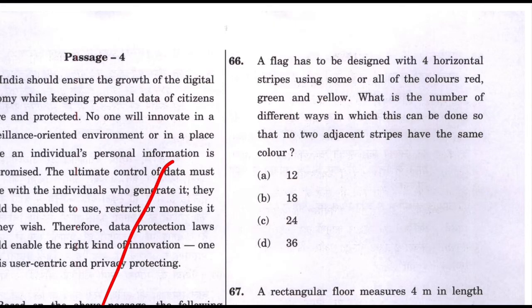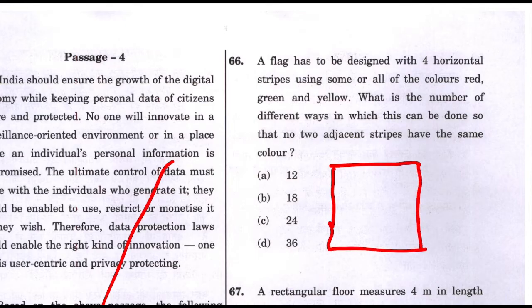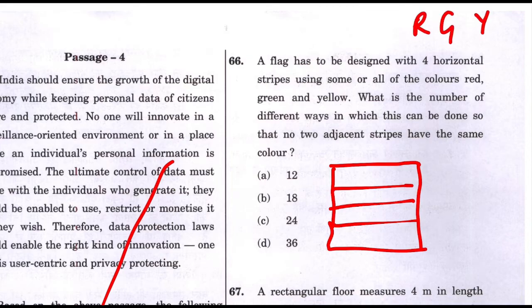66. This question was pretty interesting. Again, a permutation and combination. You just have to be very smart. Let's see the question first. There are 4 horizontal strips. Suppose this is a flag of some country and there are 4 strips, right? And you are given the option of only 3 colors: red, green, yellow. No other color is allowed.